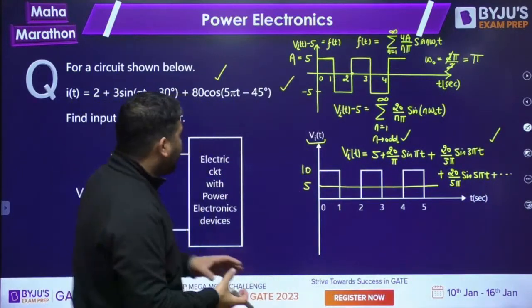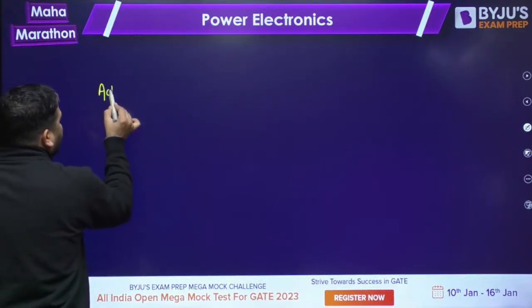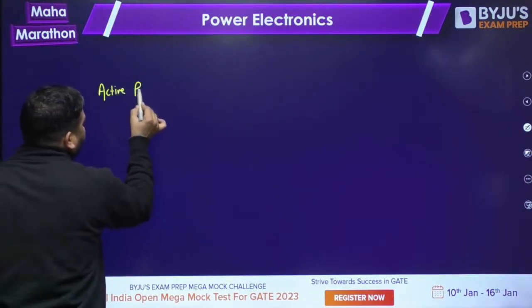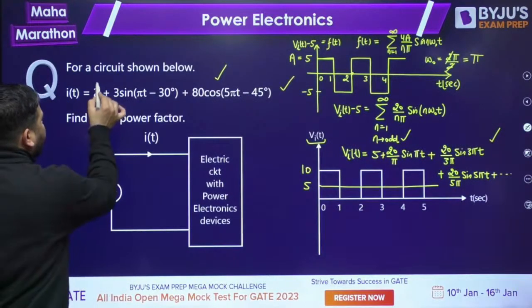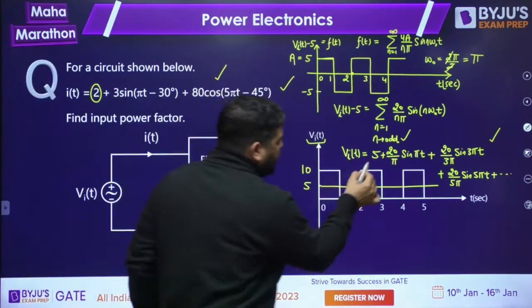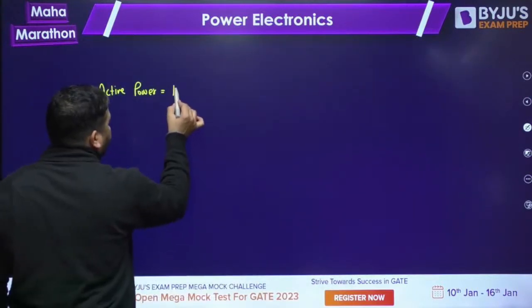So what we can do is, first let's calculate the active power. What is active power, guys? Can you tell me the active power? Active power will be equal to, look at the DC component first. The current has the DC component as well as the voltage has the DC component, so you just multiply them. If you multiply them, you'll get 10.